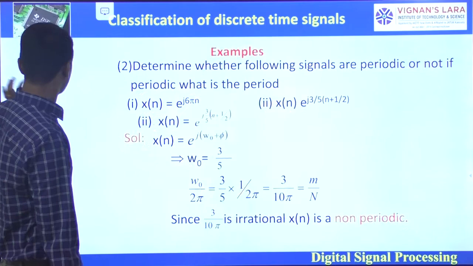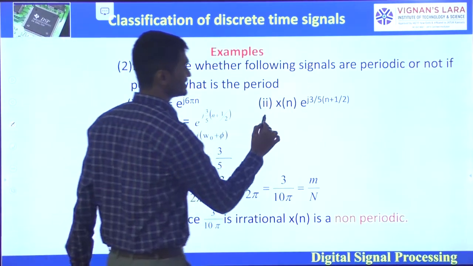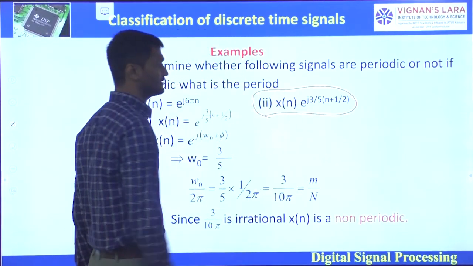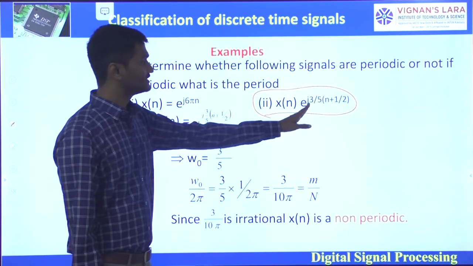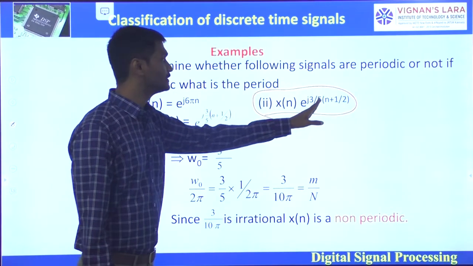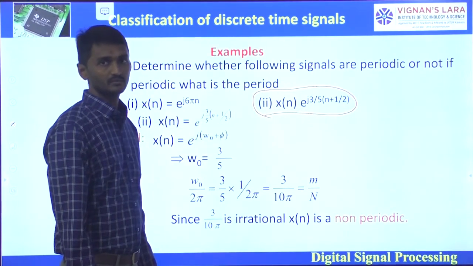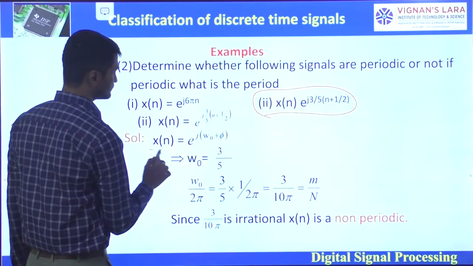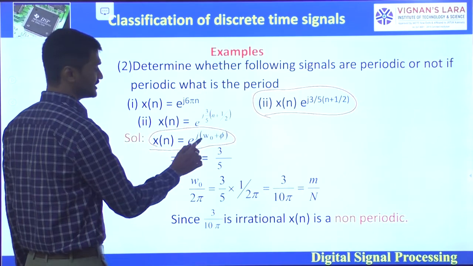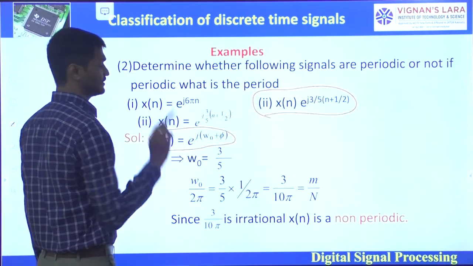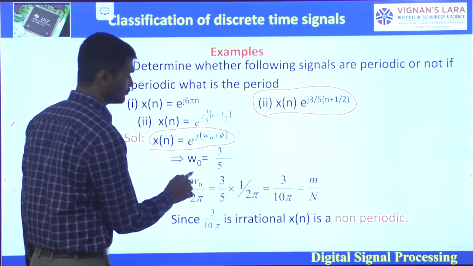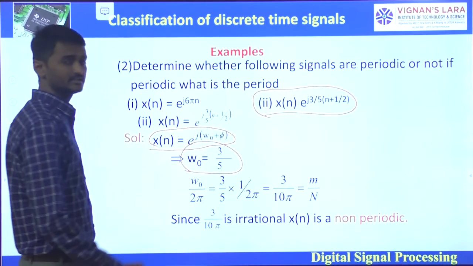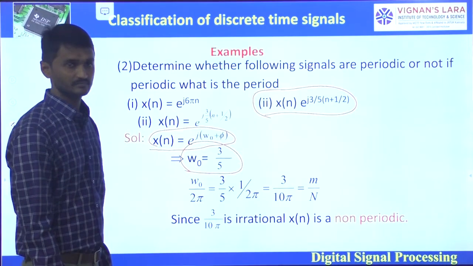In the next one, x of n is equal to e power j(3 by 5 into n plus 1 by 2). Here it is in the form of e power j(omega naught n plus a phase term). From that, omega naught is equal to 3 by 5.